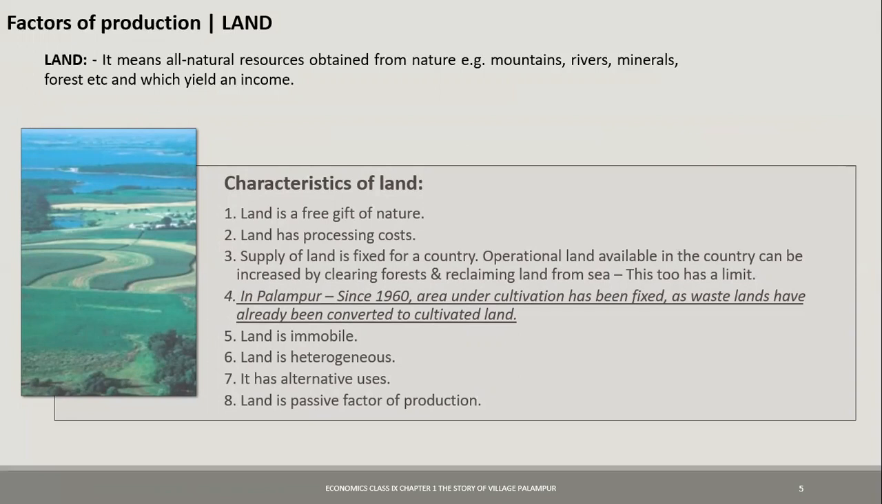We cannot carry land from one place to another. The 6th characteristic of land is that it is heterogeneous. There are different types of land and every land has different parts also. Next characteristic is that it has alternative uses.